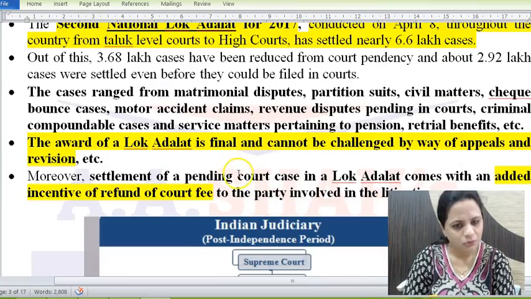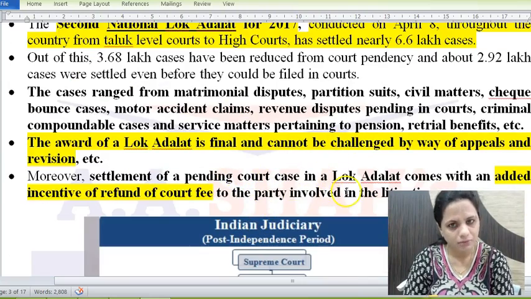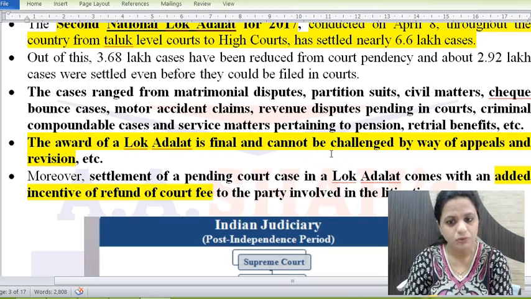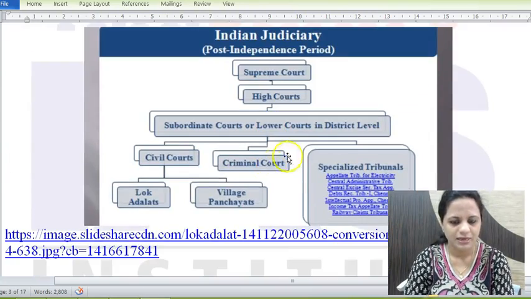So what does Lok Adalat do? Lok Adalat looks into cases where the court is not headed by judicial officers. So these are adalats where cases are resolved, means disputes are resolved amongst the litigants. Appeals and revisions are not allowed here. Once Lok Adalat's decision is taken, it is final, it cannot be challenged. However, you can go and file a separate case again in the judiciary. So that is allowed, but on this ruling it's final, no appeal is allowed. And one more benefit is that the refund of court fee is also provided. So that is an added incentive because this is not the court. So this is regarding the Lok Adalat.